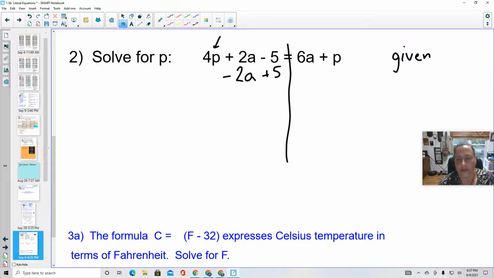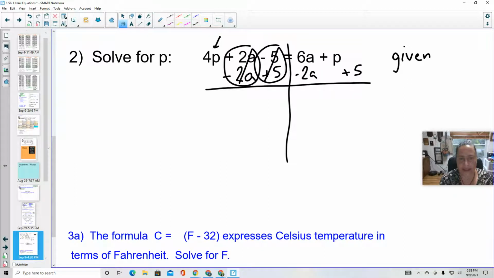So on the other side, I need to subtract a 2a. Notice that I'm putting a's under a's. And then I actually don't have a number over here. Oh, I do have another p over there. Okay, so then I'm going to go plus 5, and I'm going to clean everything up. So let's see where that leaves me. So plus 2a minus 2a goes away. Minus 5 plus 5 goes away, and that leaves me with a 4p is equal to 6a minus 2a is 4a plus p plus 5.